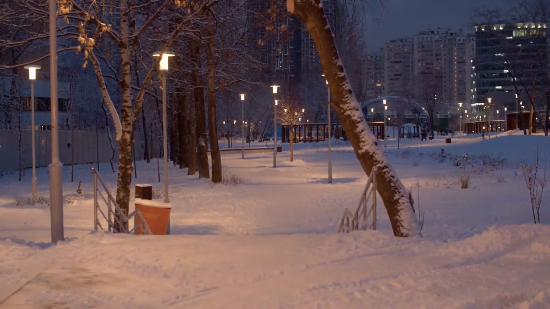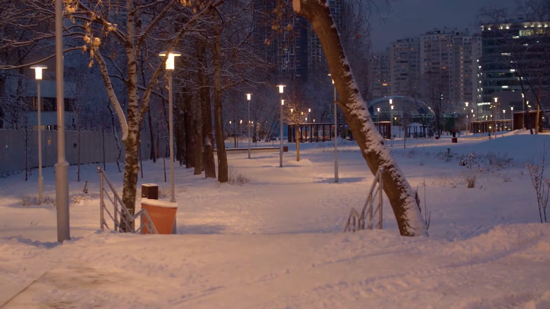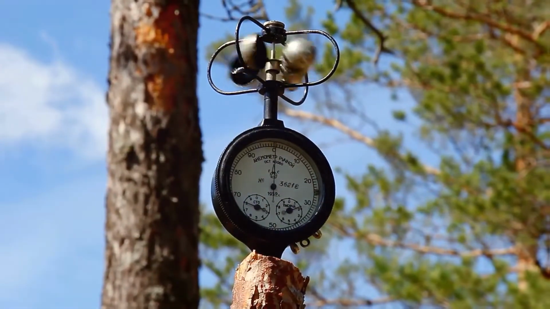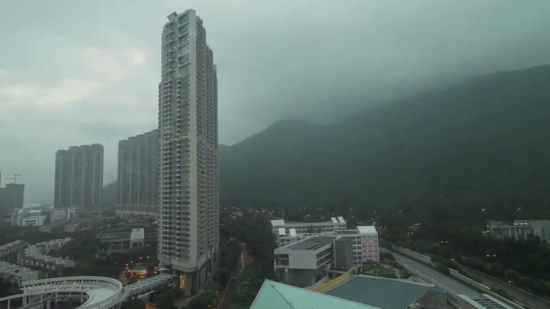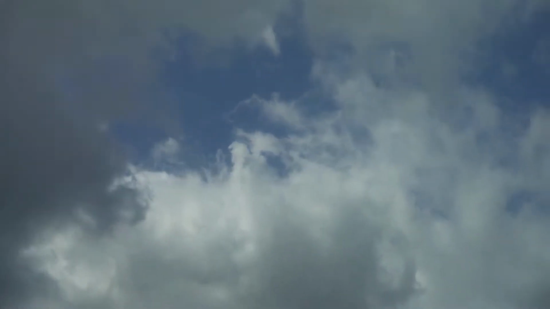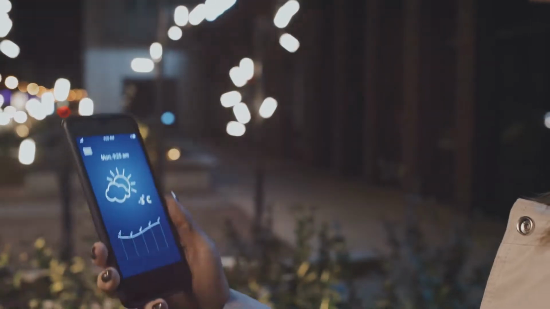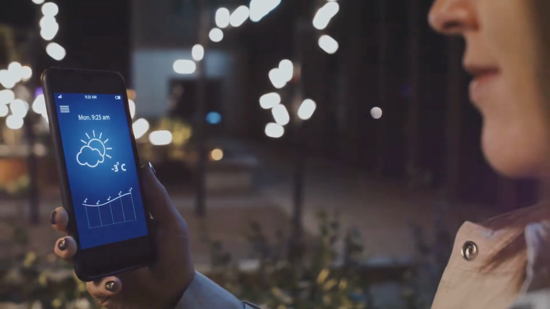Let's start with weather. Weather is what's happening outside right now. It includes things like whether it's sunny, rainy, windy, or snowy. It also includes the temperature, how hot or cold it is, and how fast the wind is blowing. Weather can change from day to day and even hour to hour. One minute it might be sunny, and the next minute, clouds could roll in and it could start raining. That's why we look at the weather forecast to know what to expect when we leave the house each day.